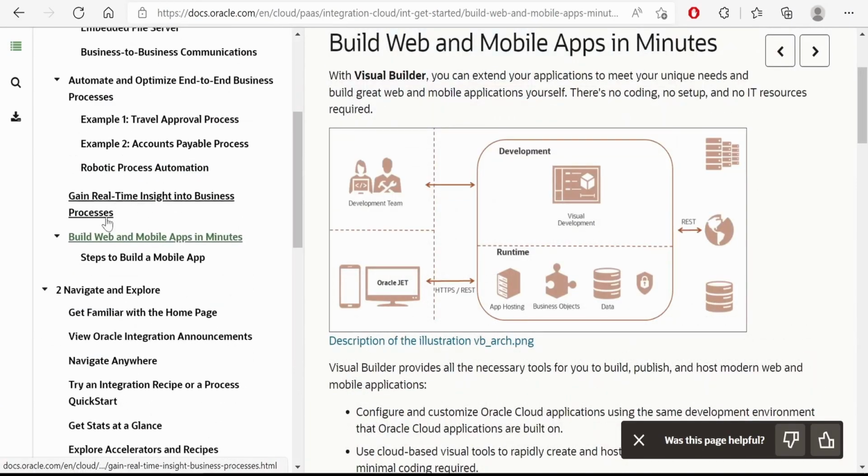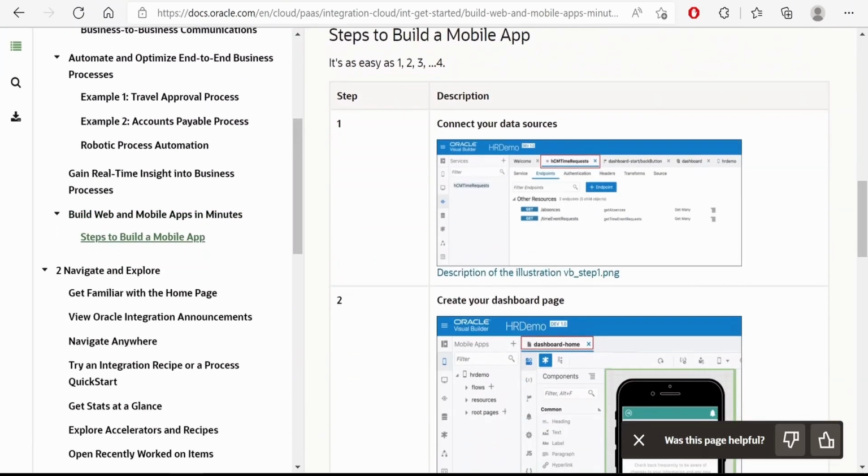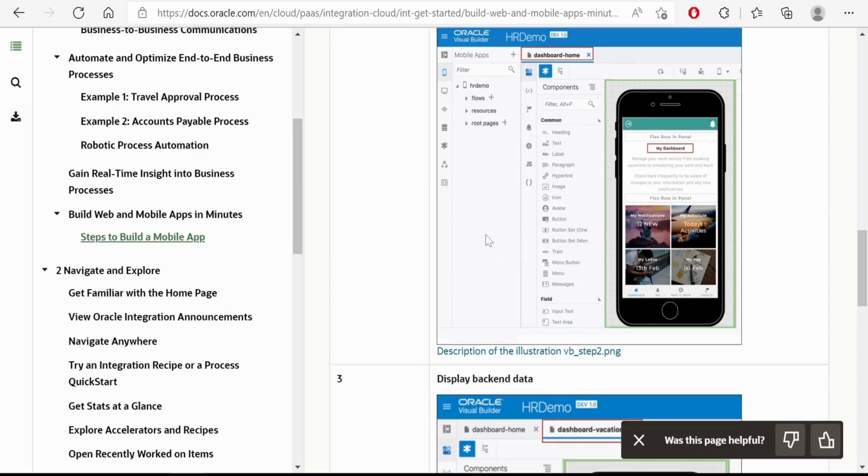Also, we can build web and mobile applications in a few minutes. That is by using the low-code Visual Builder application, which is available when you subscribe to an Oracle Integration instance.